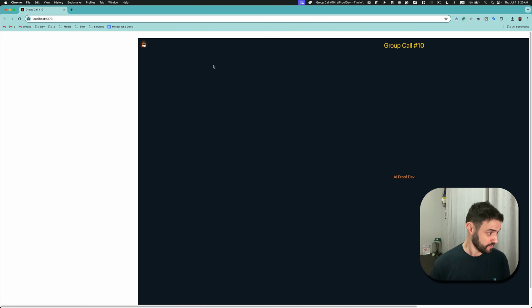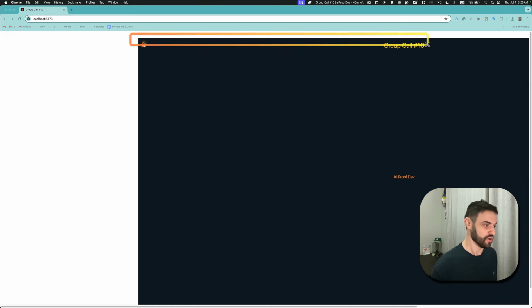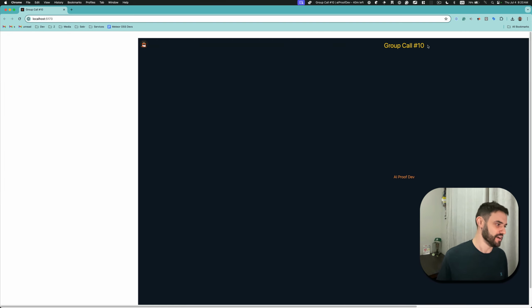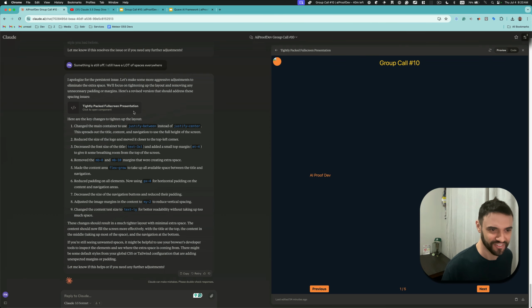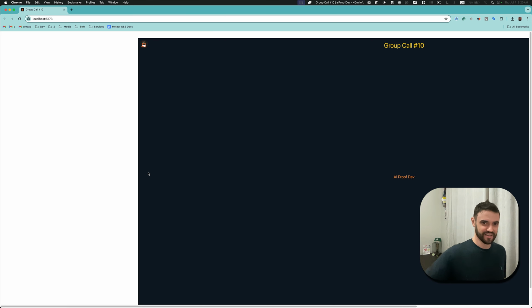And I asked Claude to remove these white spaces 3 times. It said, okay, apologies, I will remove them now. I said, that seems really off because the spaces are still there, the scroll is still there. Okay, let me try a more aggressive approach. Okay, something is still off. I said, okay, apologies. Let's make a more aggressive adjustment. And it was the same again.